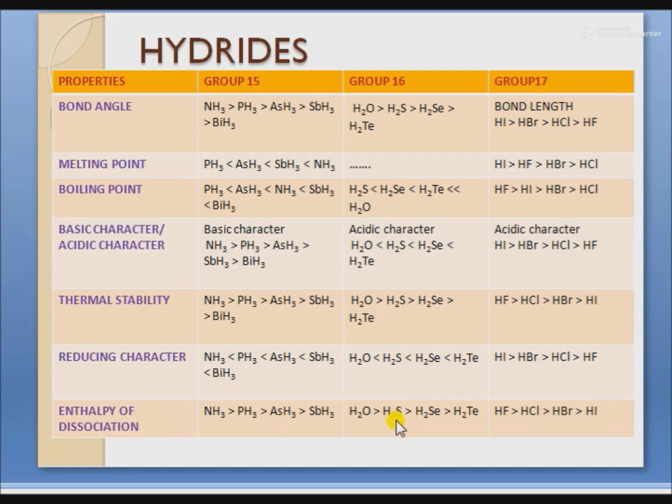In the case of group 16, from water to H2E, as we move down the group, the size of the central atom increases and the bond strength decreases and hence enthalpy of dissociation decreases. Same for group 17, from HF to HI, the size of the central atom increases and hence bond strength decreases and as a result enthalpy of dissociation decreases.